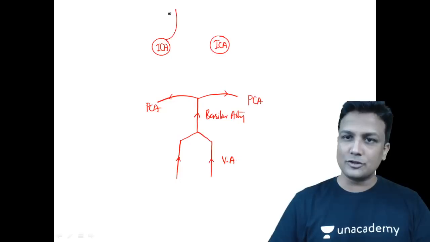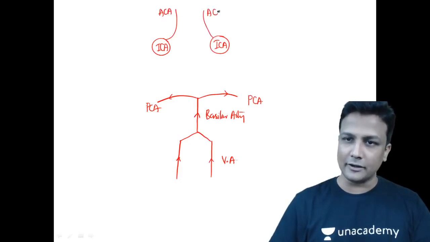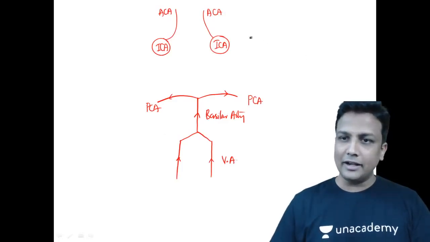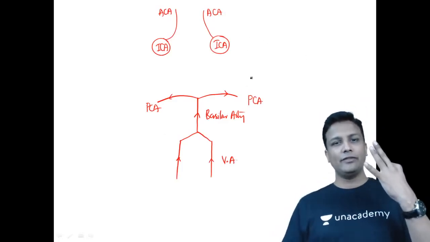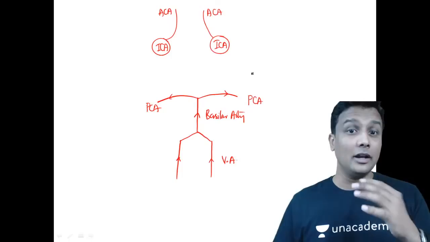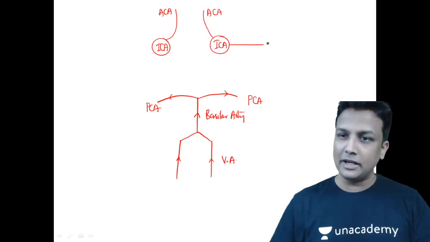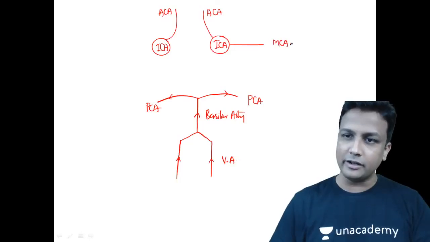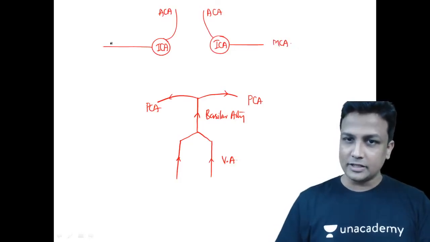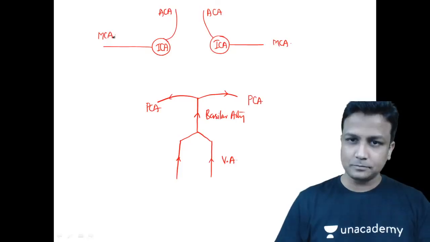And this is going to give rise to a branch, that is the anterior cerebral artery. I told you there will be three different types of cerebral arteries: anterior cerebral, middle cerebral, and the posterior cerebral. And remember, my dear friends, even the middle cerebral is the internal carotid branch only. It's a continuation of that one, guys.